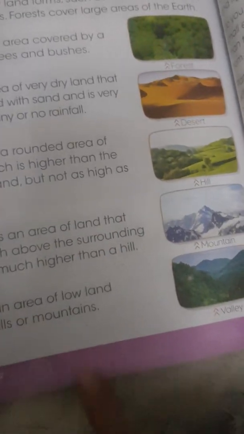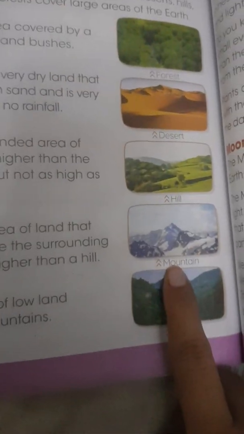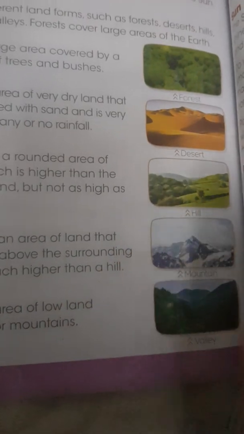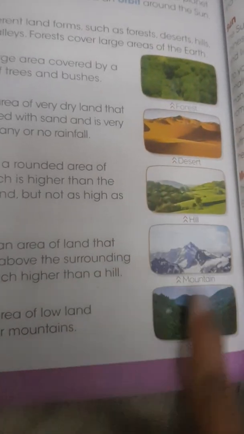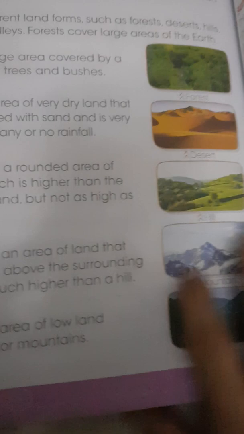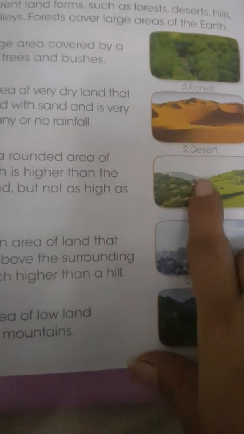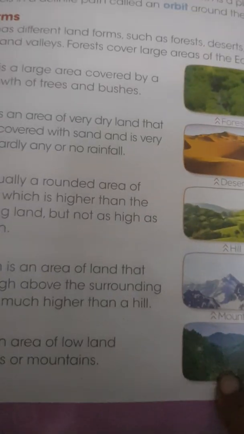A valley is an area of lowland between hills or mountains. What is a valley? A valley is the lowland in between hills or mountains. In Pakistan, Murree is a hill station, and for a valley we have, for example, Aptabad.